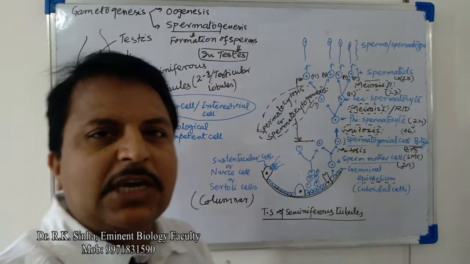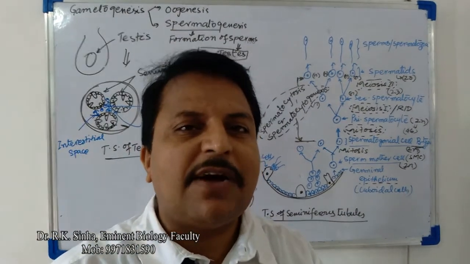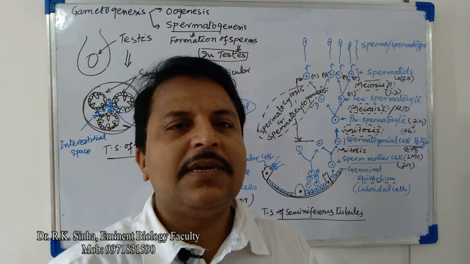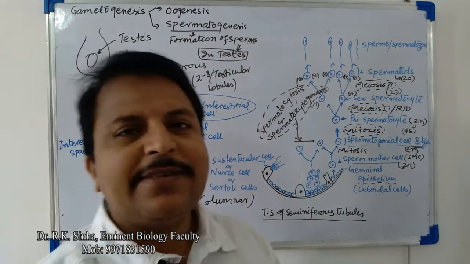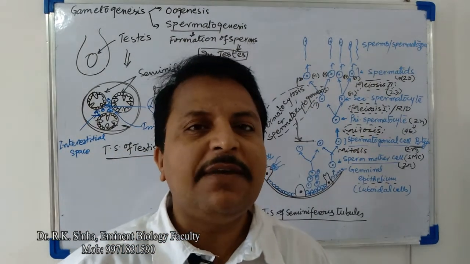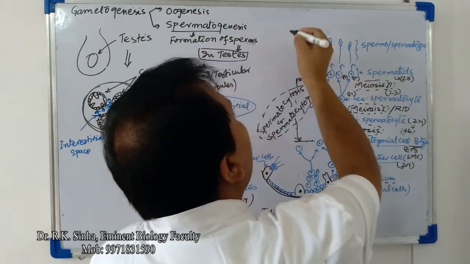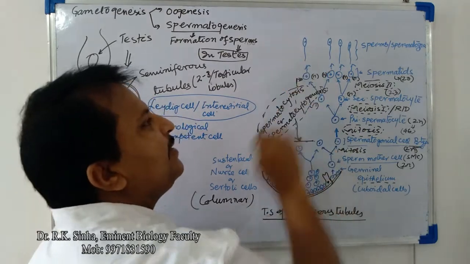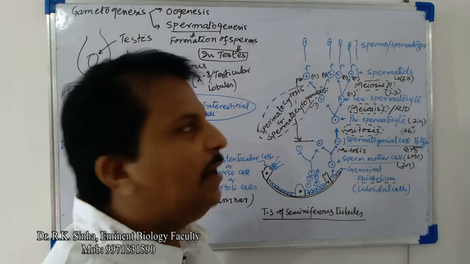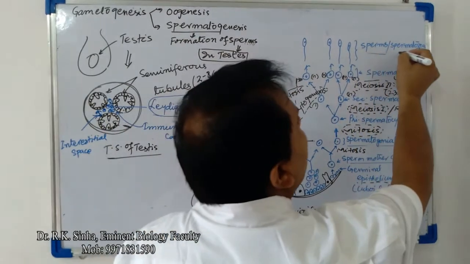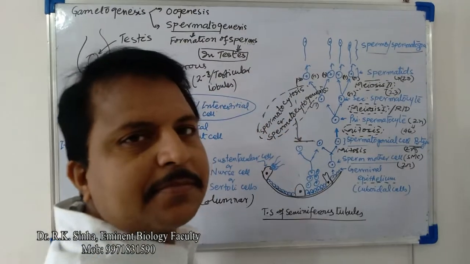It is an oval structure, it is not a functional gamete, so it will go through the process of cytodifferentiation. After cytodifferentiation, these will form sperms or spermatozoa.